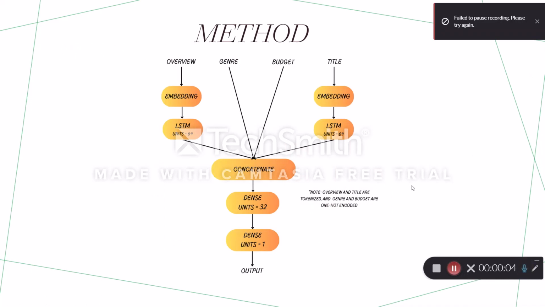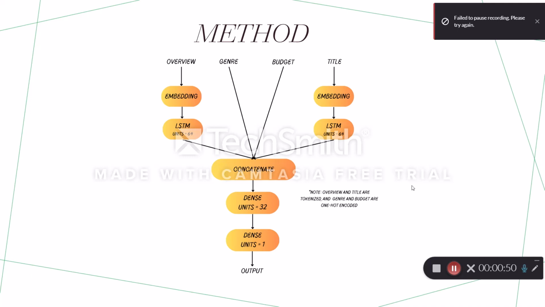All right, so for our method, we used four different attributes in the data set. We used overview, which is basically a description of the particular movie. We used genre, which is just the genres that are included in the movie. Note that for genre, the movie can have multiple genres. The budget, which is how much the movie cost, and then the title. For overview and title, we tokenized those attributes, and for genre and budget, they're one-hot encoded.